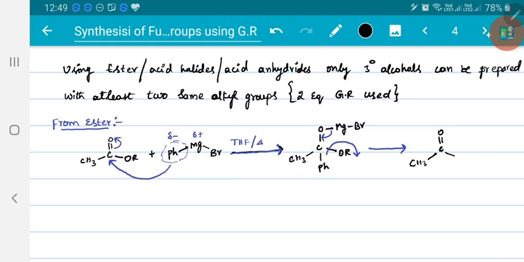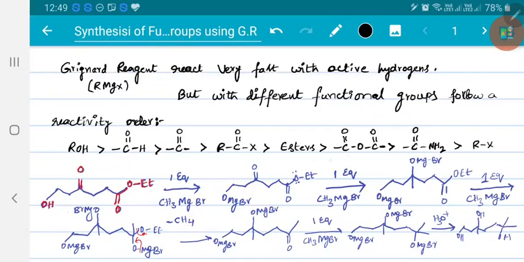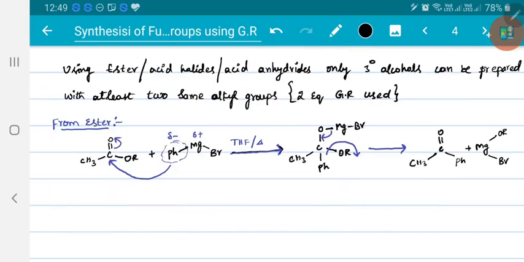That OR may combine with magnesium MgBr, so you will get Mg, that OR is here, and bromine. Now we got a ketone. This is ester and this is ketone. Compared to ester, ketones are more reactive. That's what we have seen earlier in the reactivity order. Ketones are more reactive than ester. So the obtained ketone will react further with the Grignard reagent.